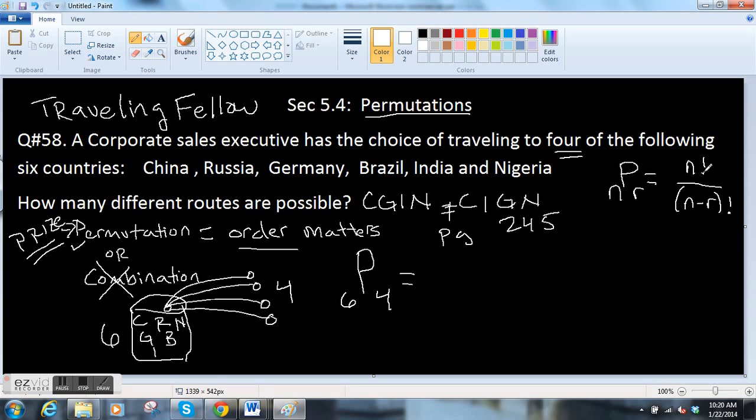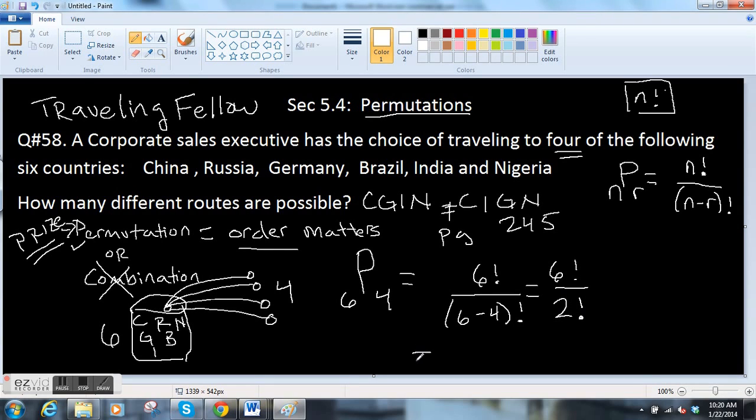In this case, the exclamation point is factorial. It's part of the math, as one of my students said. I had a student who thought that this was me just being excited, N, but it's actually N factorial. So, using this formula, 6 pick 4. So we have 6 factorial, divided by 6 minus 4 factorial. So this is equal to 6 factorial, all divided by 6 minus 4, 2 factorial.